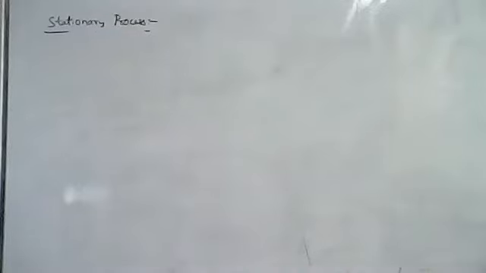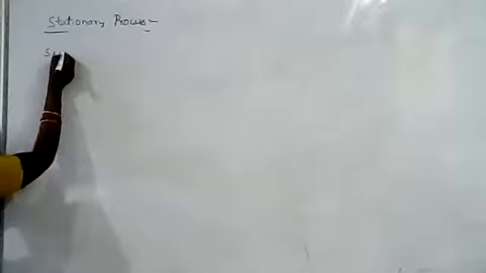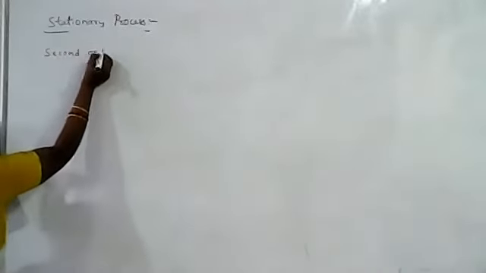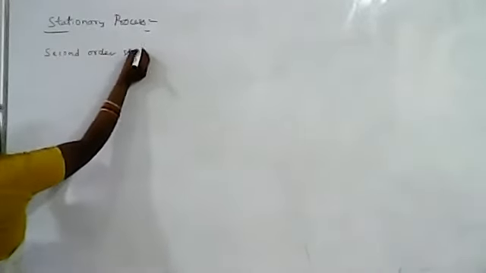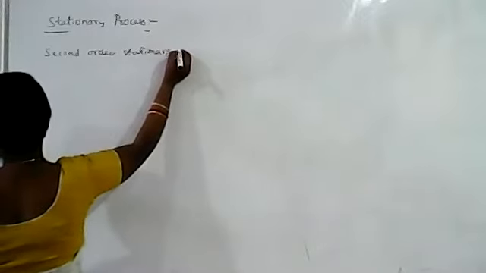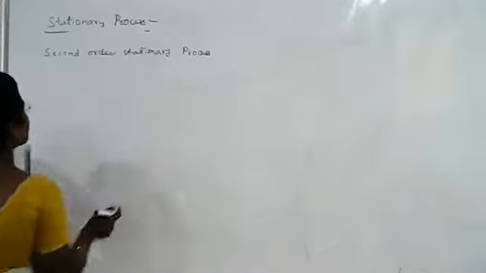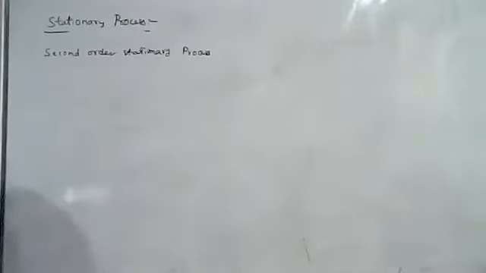Second order stationary random process. A random process is said to be a second order stationary random process, or second order stationary process, if its second order joint density function does not change with time or shift in time value.